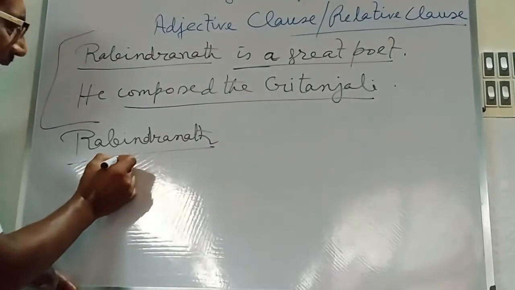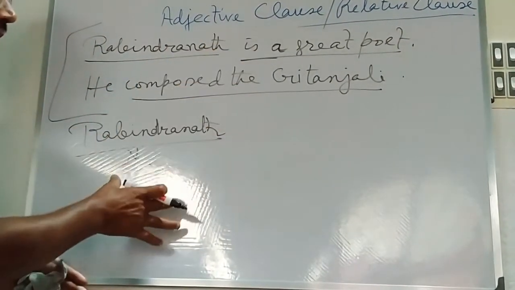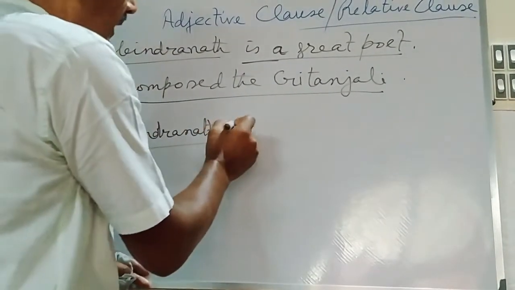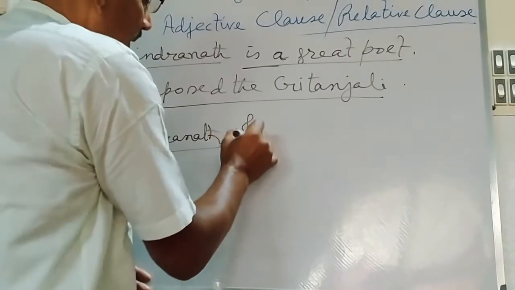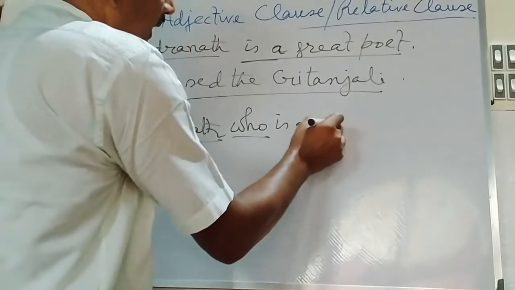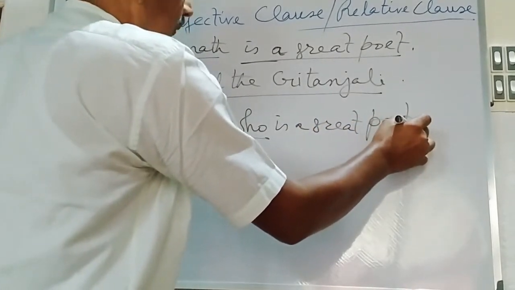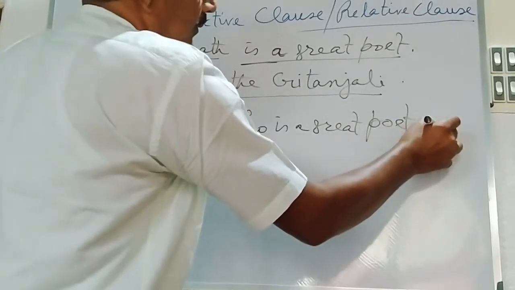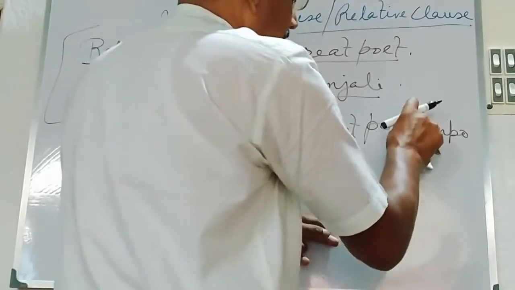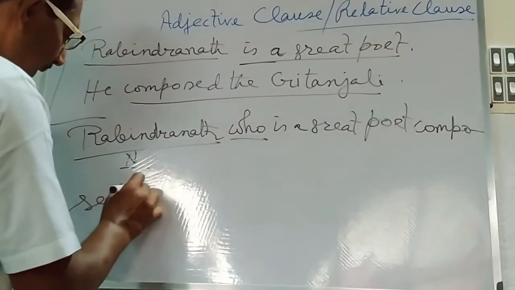Here Rabindranath is the noun word. So at the time of joining the two sentences into a complex sentence, you will have to join by using the relative pronoun who. Who is a great poet? Rabindranath, who is a great poet, composed the Gitanjali.